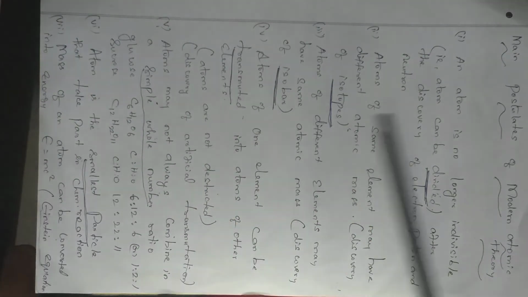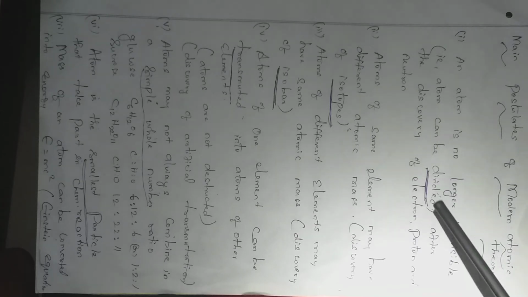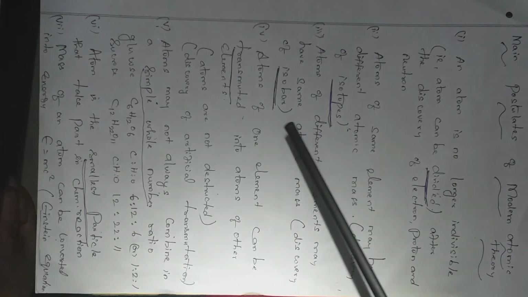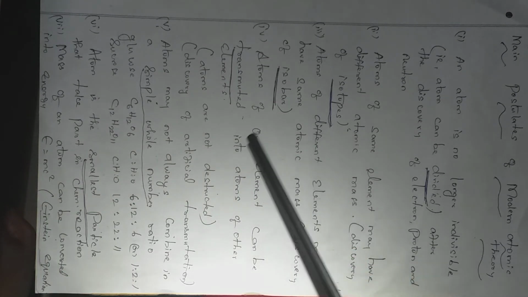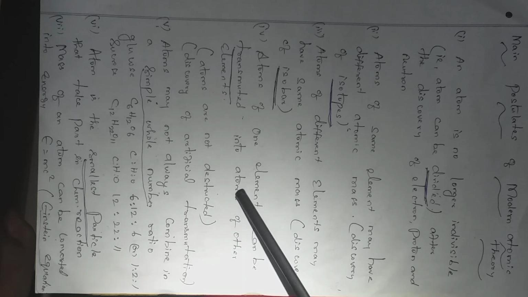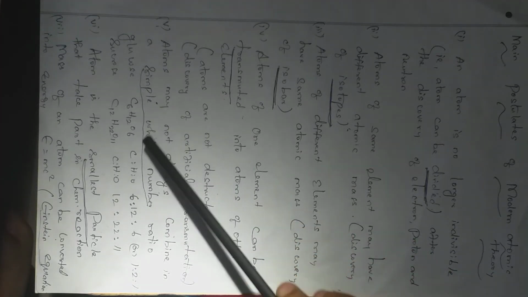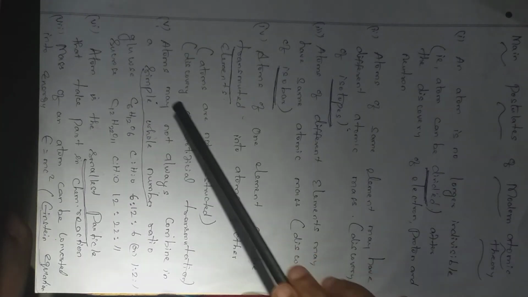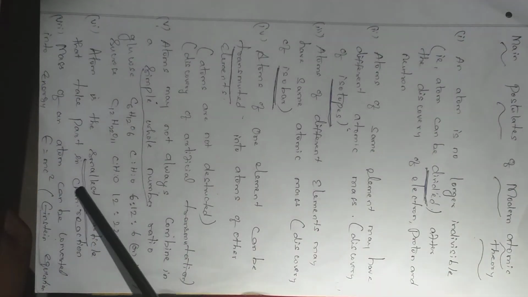So all the 7 points are very important. I am going to give a clue for learning this question. First point, atoms can be divided. Second point, isotope. Third point, isobar. Fourth point, transmutation. That means it cannot be destroyed but changes from one element to another element. Next, atoms may not always combine in a simple whole number ratio. Here we can say 1:2:1, here we cannot say like this. Next, smallest particle, then last, Einstein equation. So very important question. Learn.